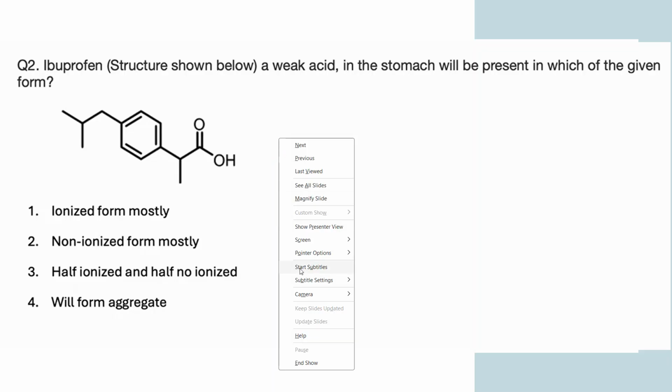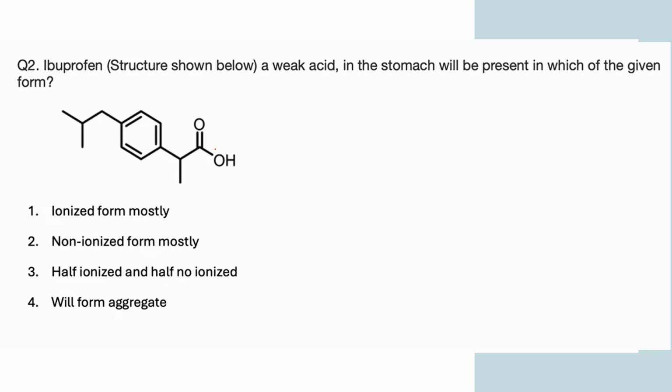A negative charge arises over here and a positive charge over here. This is what is known as the ionized form for this acid group.